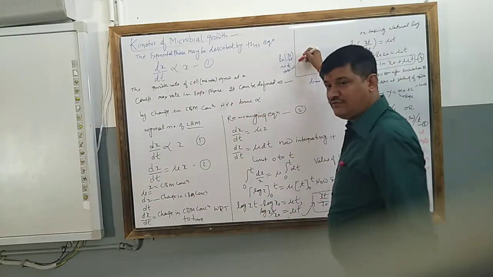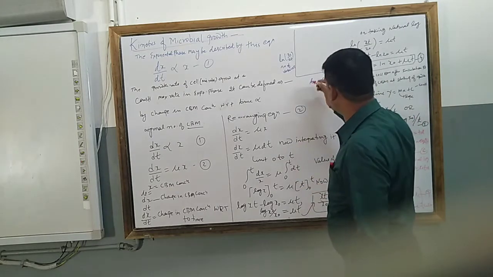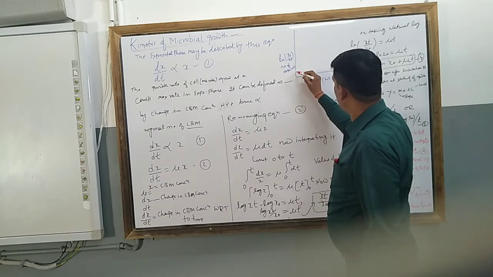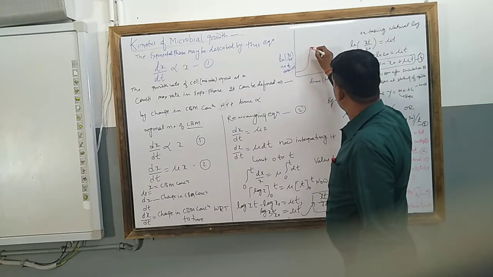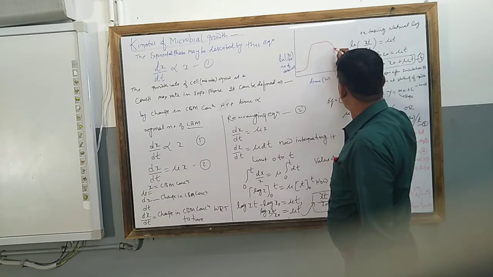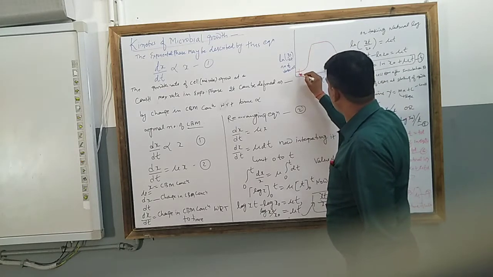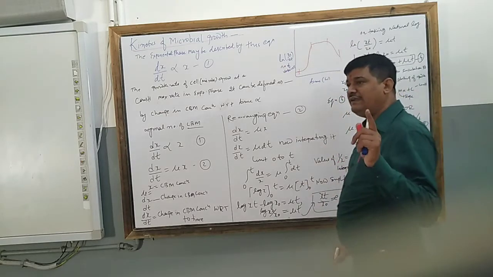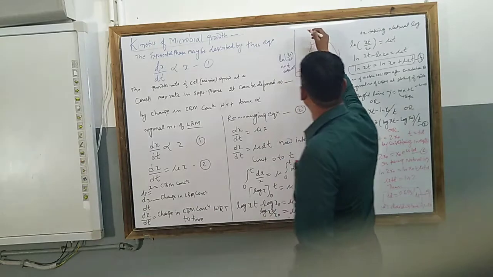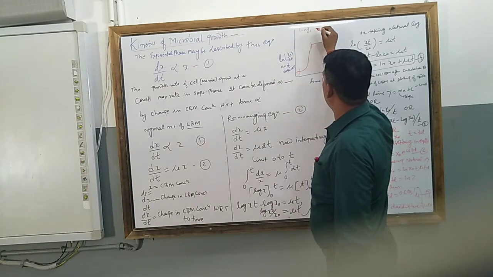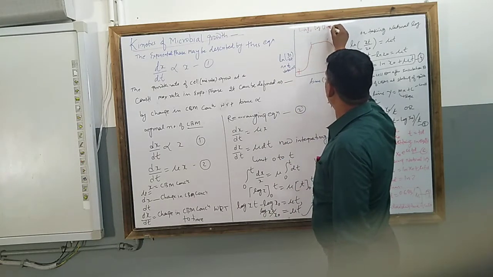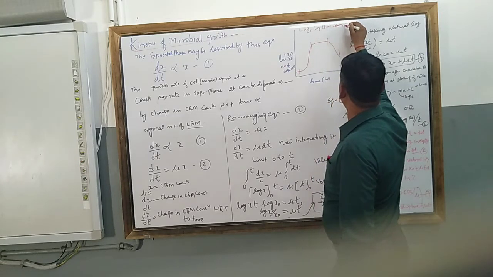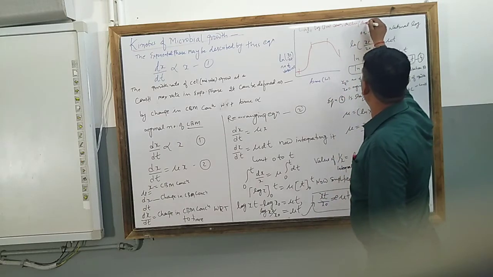If we look at the growth of this microbial culture, initially it starts from here, then increases, then stays constant, then falls down. So here 1, 2, 3, 4. There we find the 4 phases, known as the lag, the log or exponential, then stationary, then death phase.